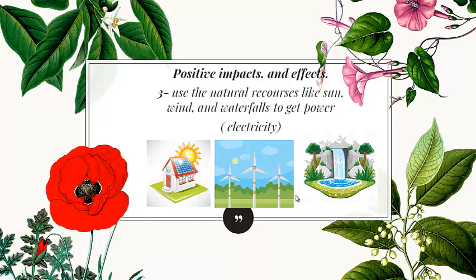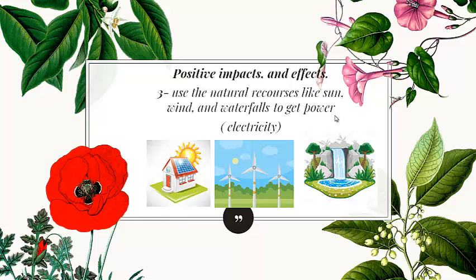So those natural resources like sun, wind, and waterfalls are good sources for getting electricity without polluting our environment, without making our environment unclean. For example, using the sun by using the solar cell to convert the sunlight to electricity, and the wind turbines move by the help of the wind, and then the generator moves and gives electricity. And the waterfall, when the waterfall is very fast, they put a generator next to it, and the generator moves and generates electricity. Now we finish the most positive impacts.